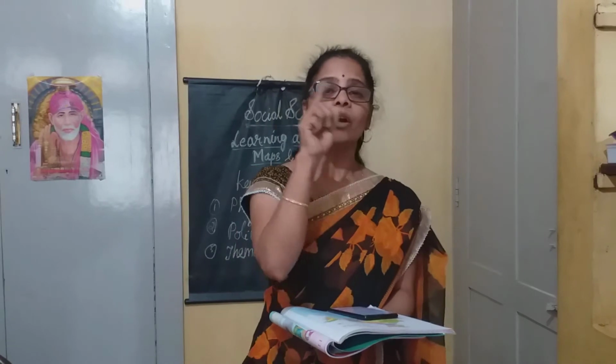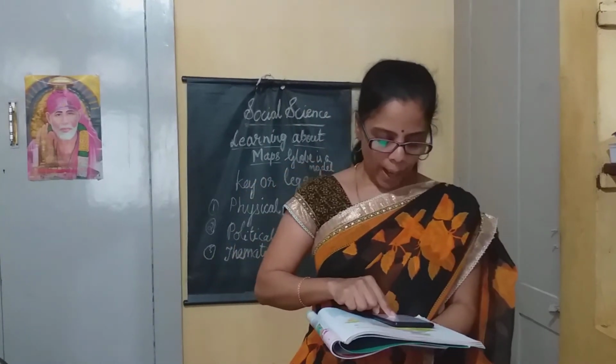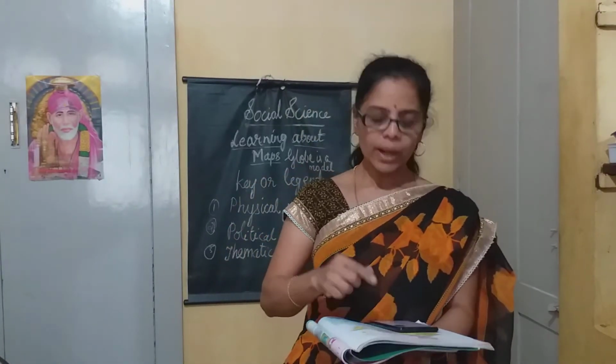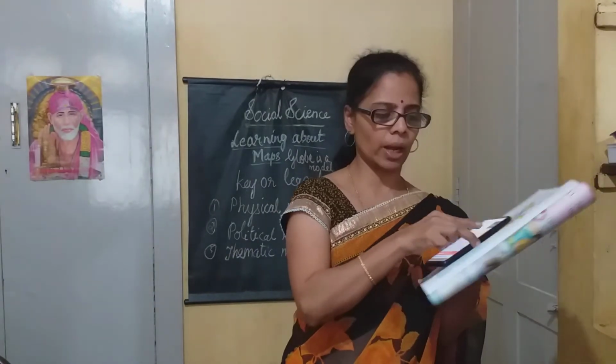I will explain. Map is a drawing of the earth, or part of it, on a flat surface. Whereas a globe is a spherical model of the earth and shows the earth as seen from outer space. See, this is a map. It shows the drawing of the earth, whereas a globe shows the spherical model of the earth. When you see from outer space, how the earth will be, it can be seen through a globe and not a map.